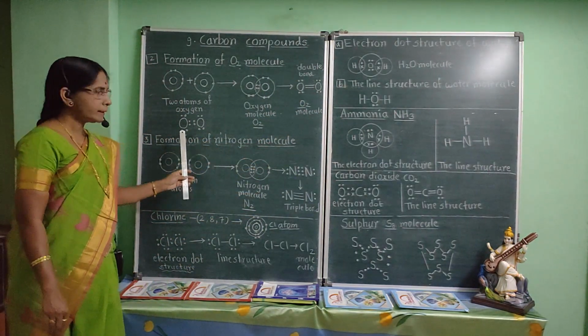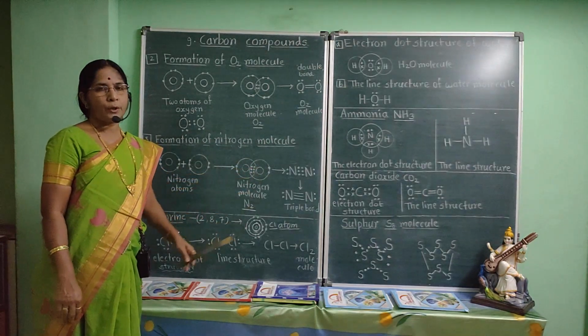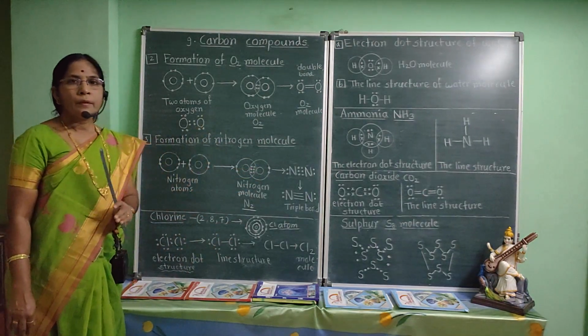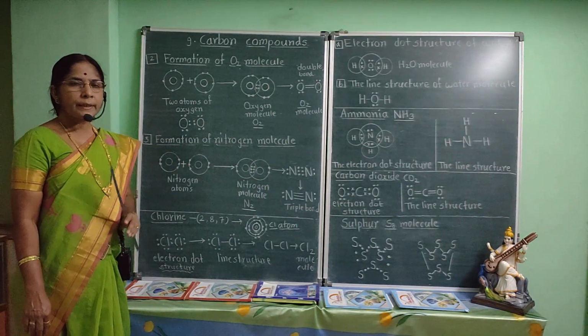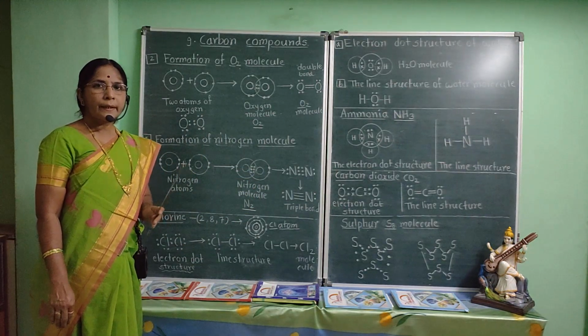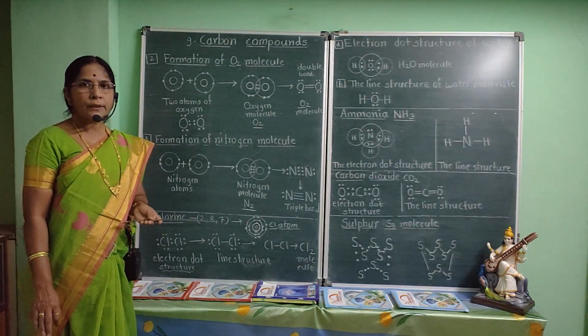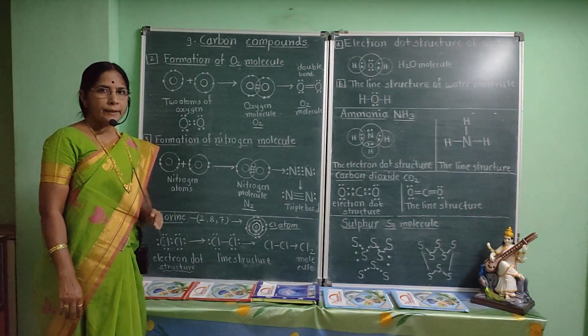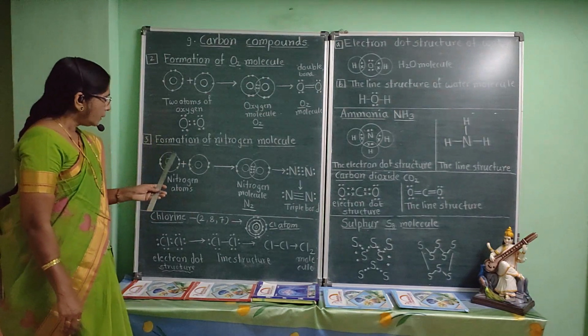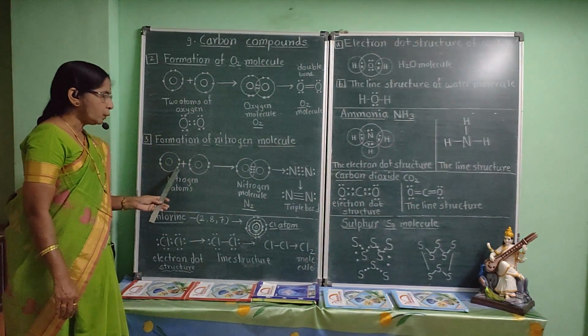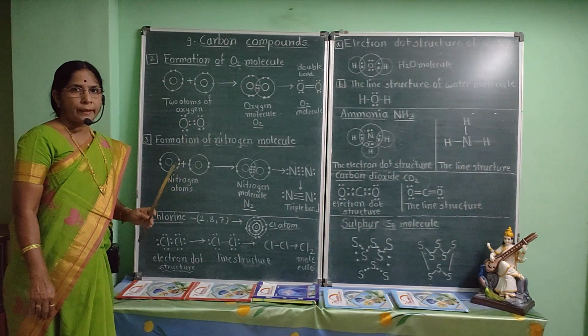Now we will discuss formation of nitrogen molecule. Atomic number of nitrogen is 7. It contains 2 electrons in the K shell, 5 electrons in the L shell. That is, it requires 3 electrons to complete its octet.